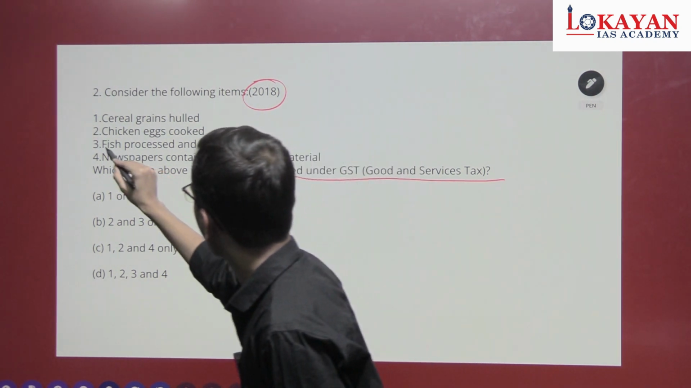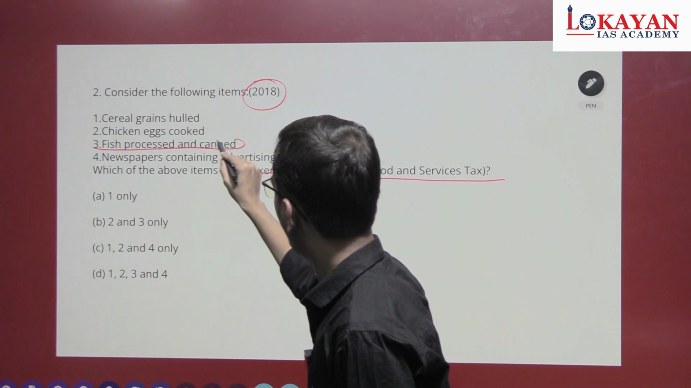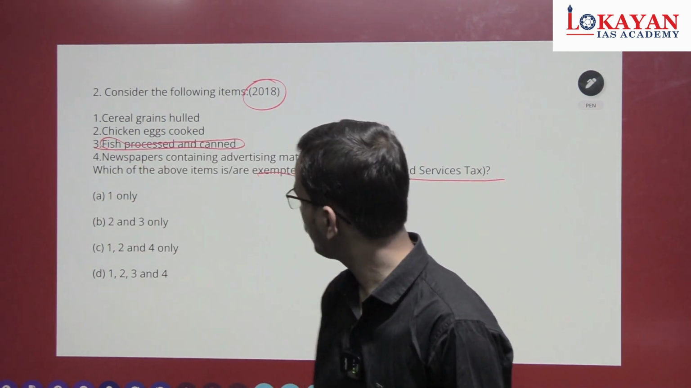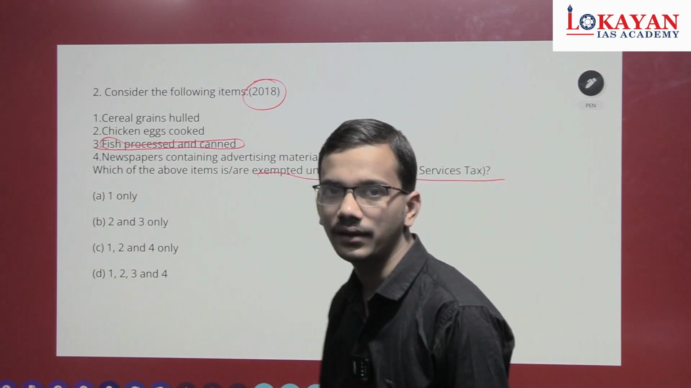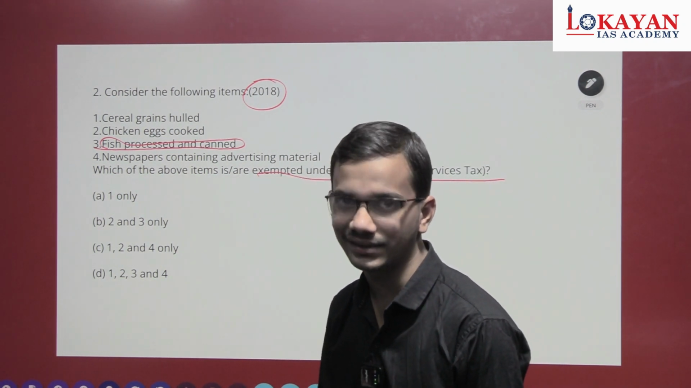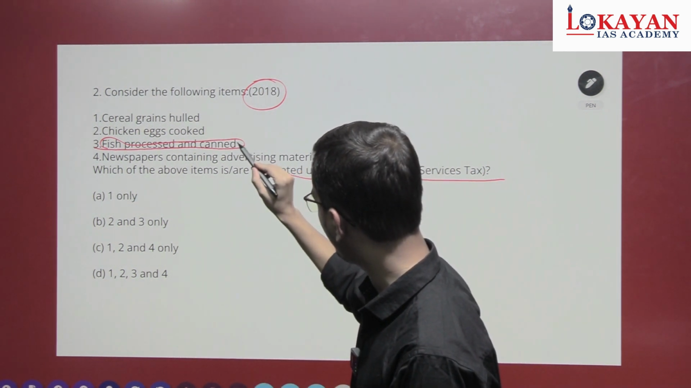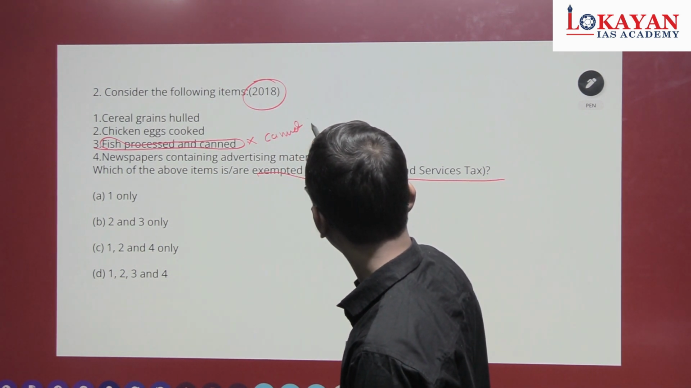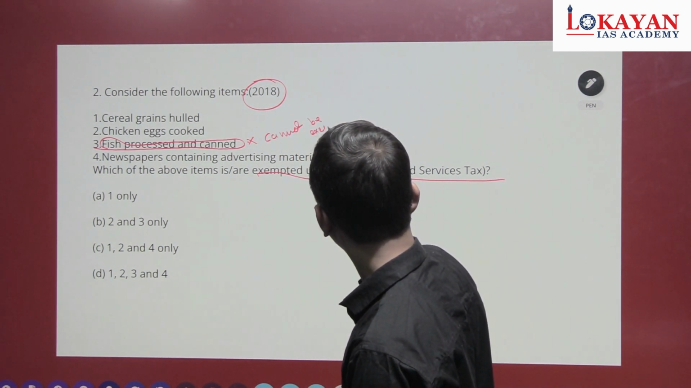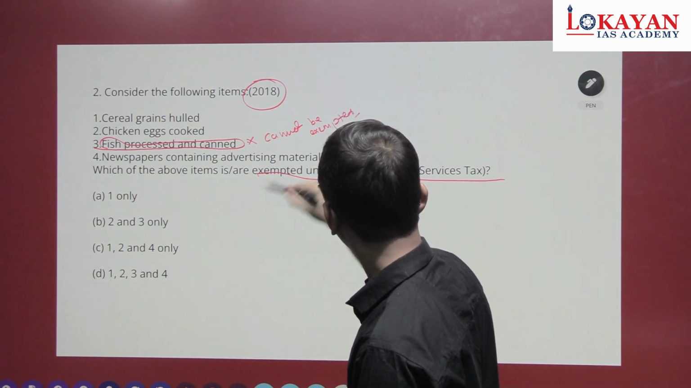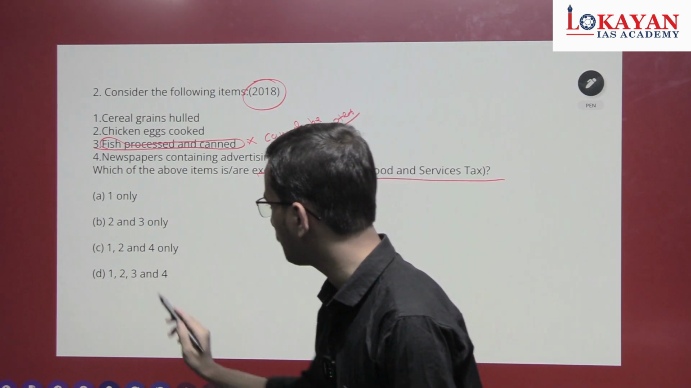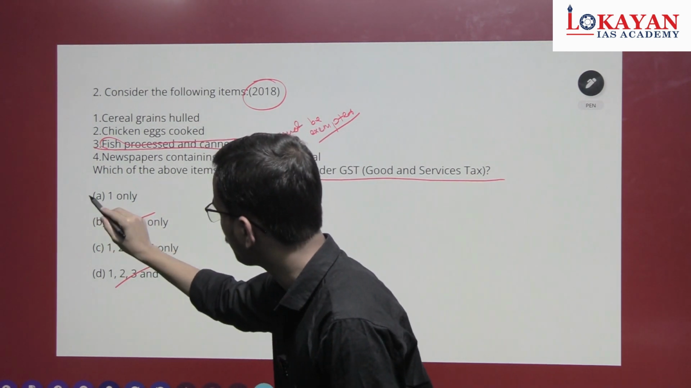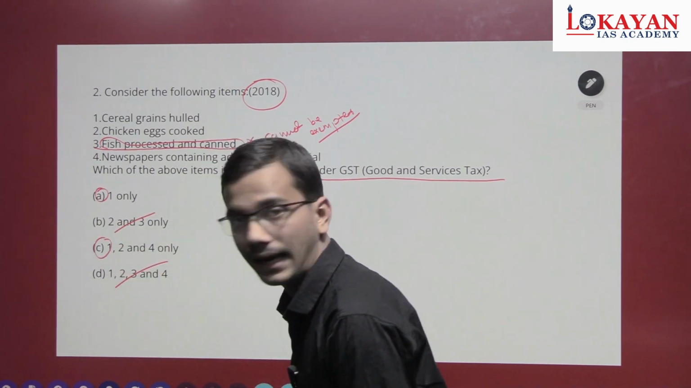See here, fish, processed and canned. This is a little bit commercial. Okay, so it cannot be exempted because trade and services are involved here. This cannot be exempted. So whenever there is 3, eliminate it. Okay, so the remaining options are A and C.